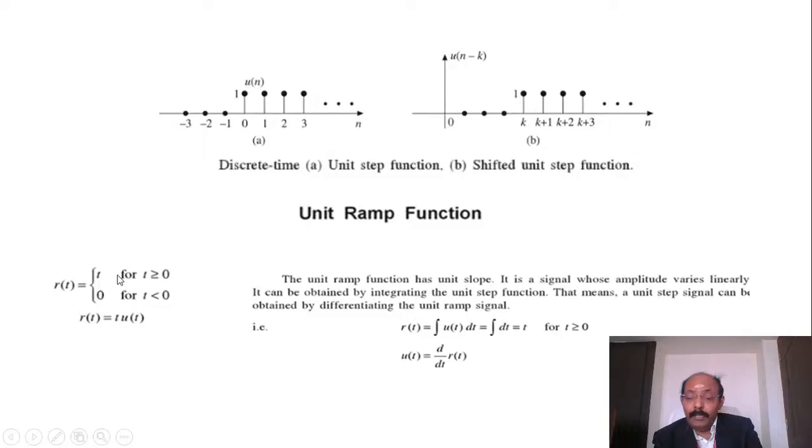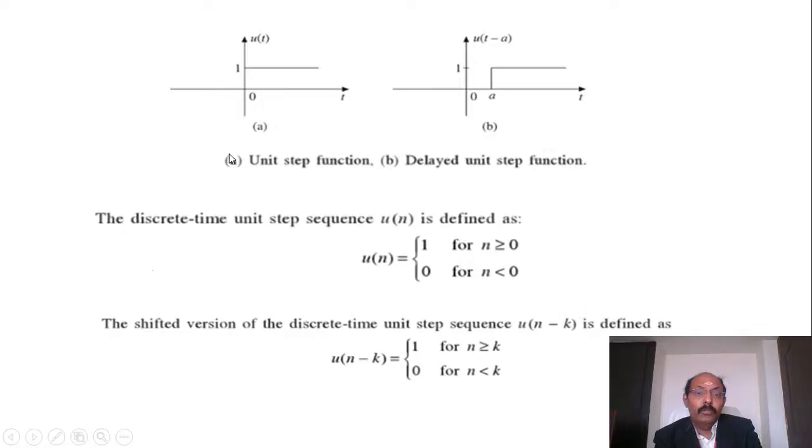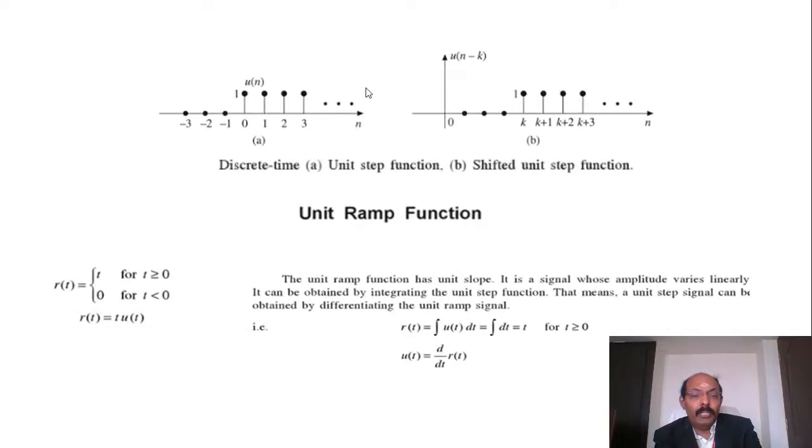Okay. I already mentioned we have a graphical form, a tabular form, a sequential form and a functional form. So here also we can put it like this. R of t is equal to what? The value is t into u of t, because u of t is nothing but 1. I already mentioned u of t is the unit step sequence. Wherever you see u of t, that belongs to step. Wherever you see r of t, that belongs to ramp. By default, it may be mentioned as a unit ramp and a unit step function. So the unit ramp function has a unit slope.